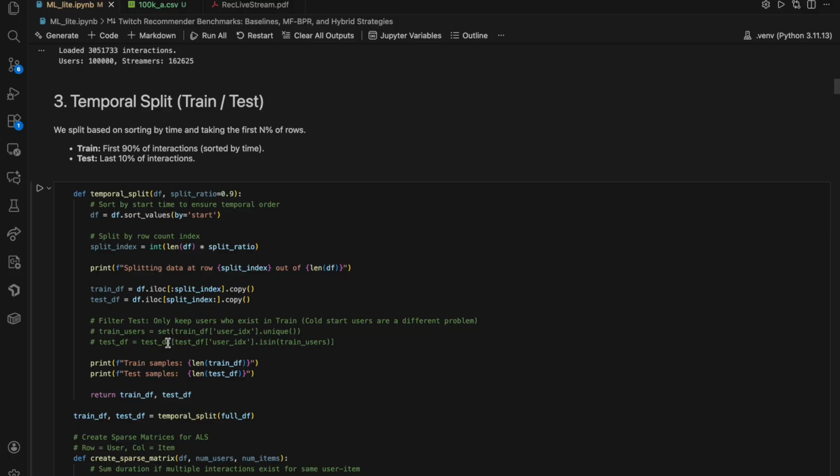So we basically just took the oldest 90% of the entries and considered those our training data and reserved the last 10% of stream interactions, representing the most recent occurrences, as our test set. So you can kind of consider our model existing in a single point in time.